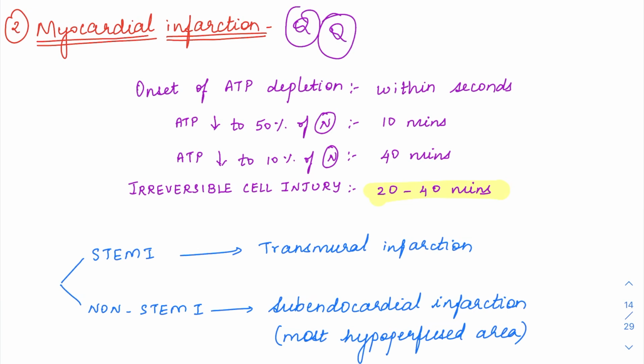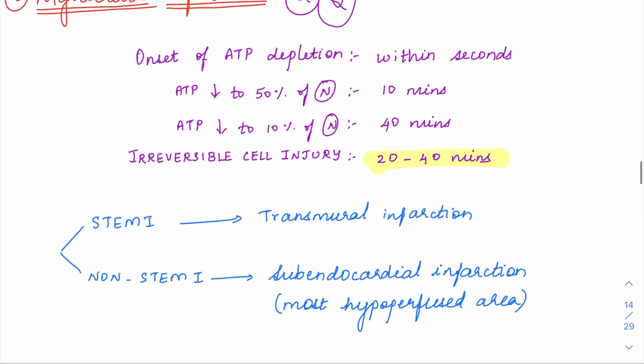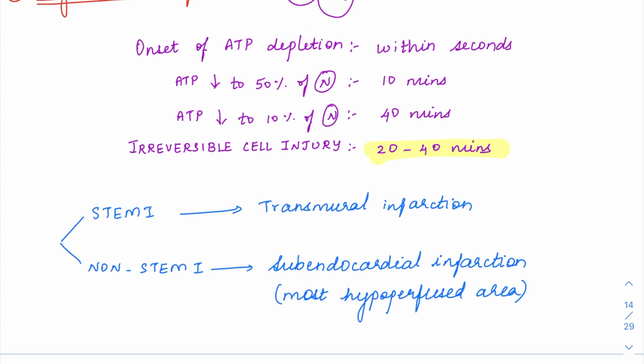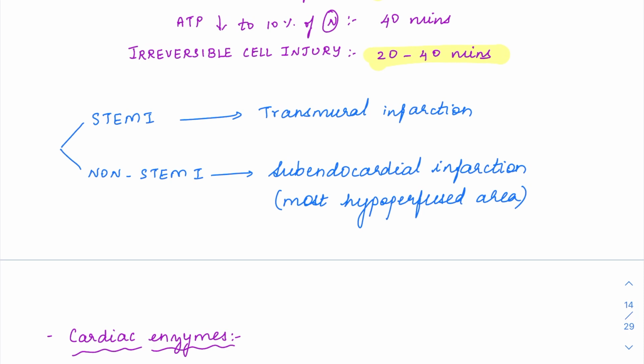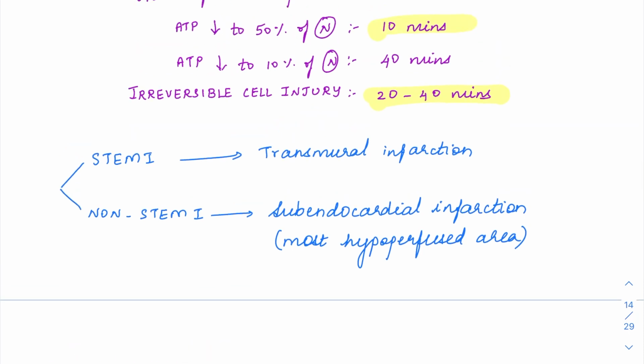But the initial, reversible changes start with mitochondrial injury. Whenever hypoxia or ischemia is there, it is going to affect the mitochondria, and when mitochondria are damaged, ATP production will be decreased. The ATP depletion will start within seconds. It will go down to 50% of normal within 10 minutes. However, within 40 minutes it has gone to irreversible change. It will reduce to 10% of normal within 40 minutes. So at the time of irreversible injury, the ATP would have depleted to 10% of normal.